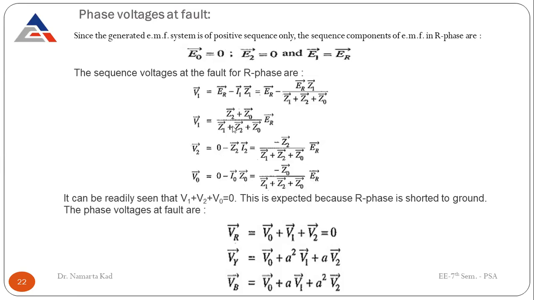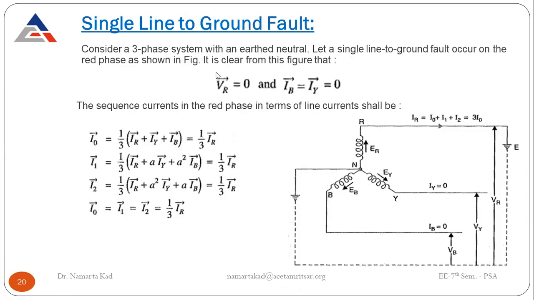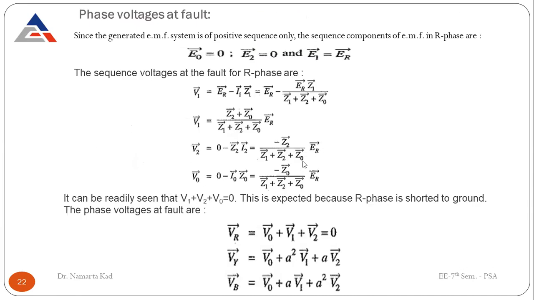When you add these, V1 plus V2 plus V0, you come up with a 0 result. So it can be readily seen that V1 plus V2 plus V0 is equal to 0. This is expected because the red phase is shorted to ground. The fault is there on the red phase only, so the net voltage of the red phase VR is 0, which we wrote in the starting also. And this VR is the sum of the three sequence voltages, so VR is equal to V0 plus V1 plus V2, which comes out to be 0.